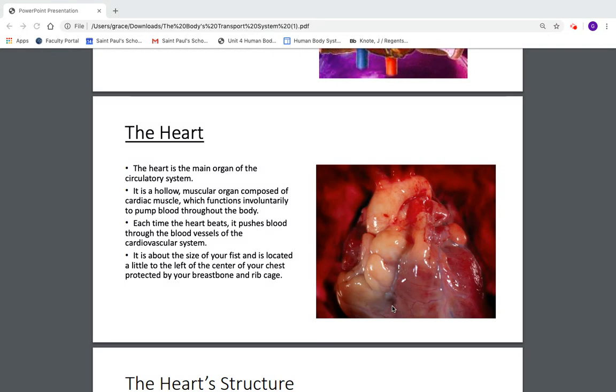It is a hollow muscular organ composed of cardiac muscle. And remember when we talked about the muscular system? Cardiac muscle is involuntary. That means we don't have to think about using it. It automatically keeps pumping throughout our sleep, night and day. Each time the heart beats, it pushes blood through the blood vessels of the cardiovascular system. It's about the size of your fist and is located in the center of your chest, maybe a little bit to the left. We have a breastplate in front of it, and our rib cage surrounds our heart to act as protection.